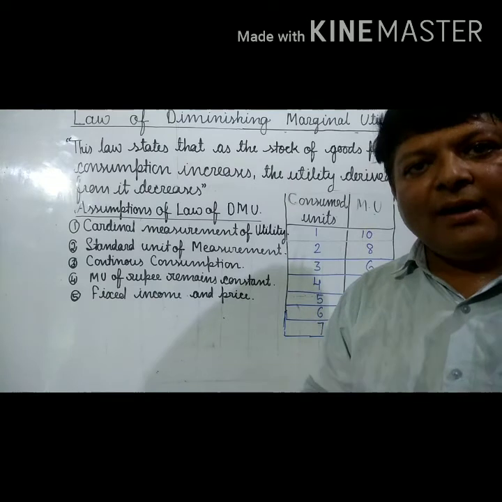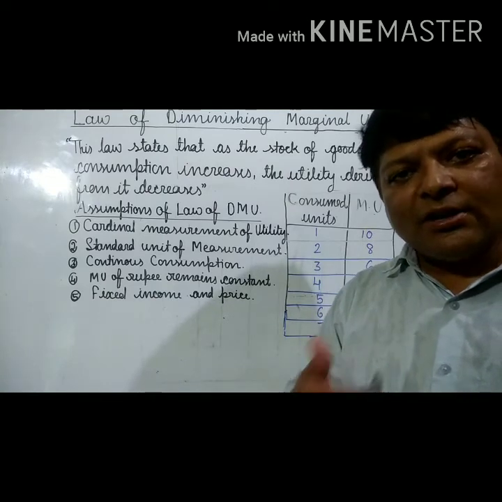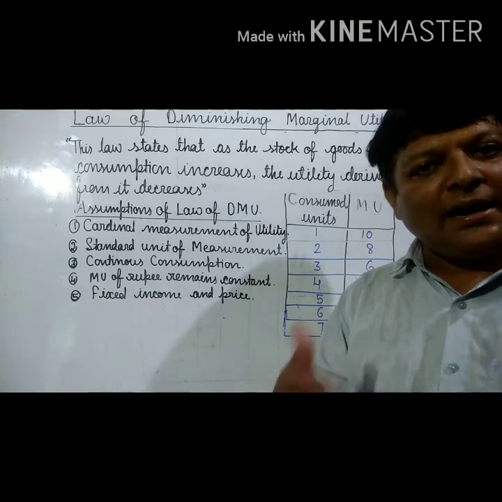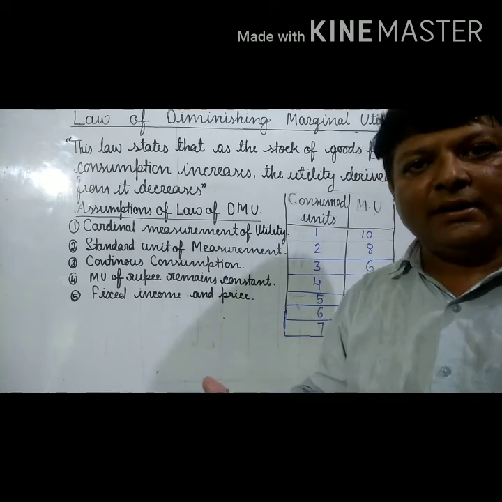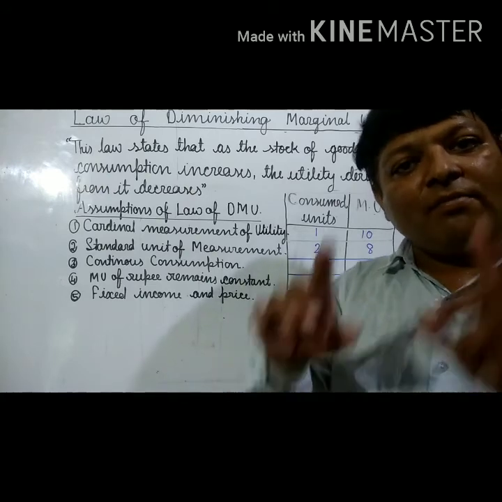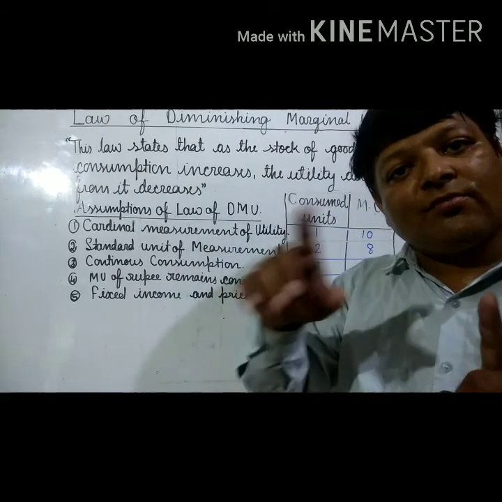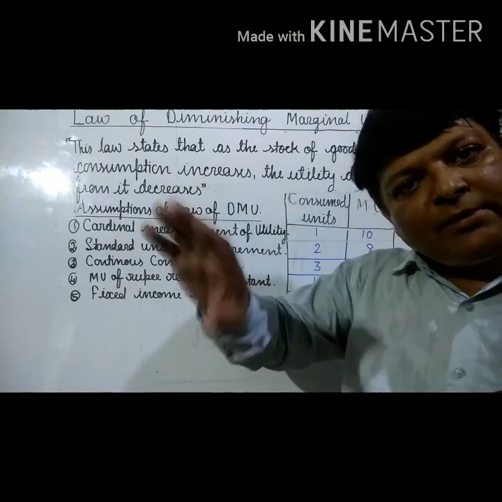Means when a consumer consumes any commodity continuously, the utility derived from every additional unit goes on diminishing.